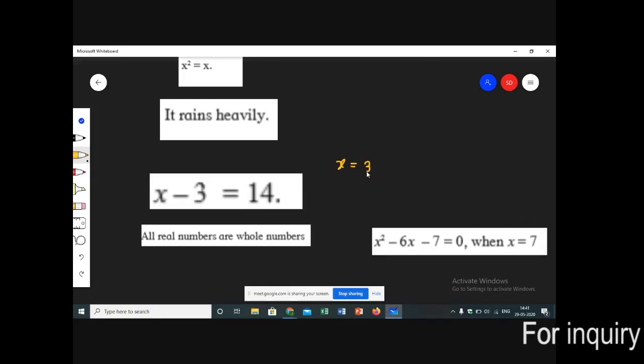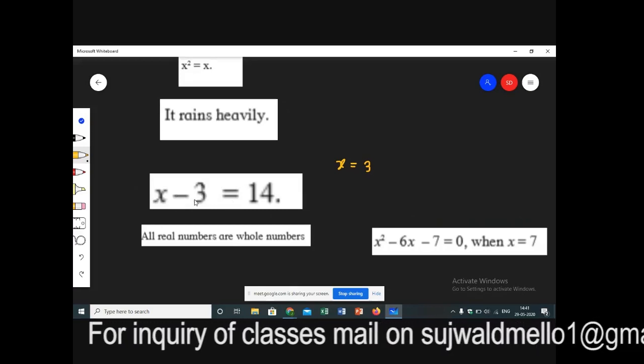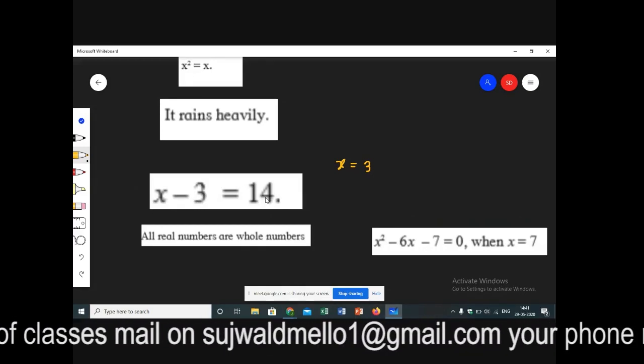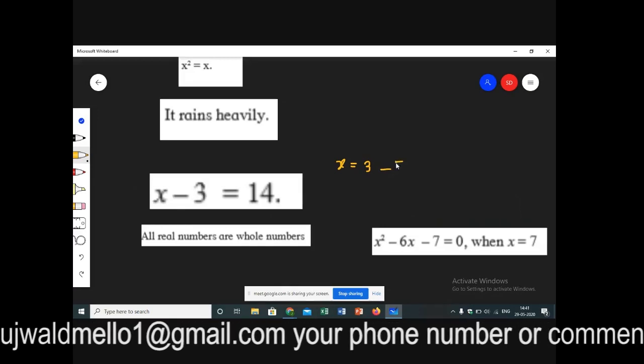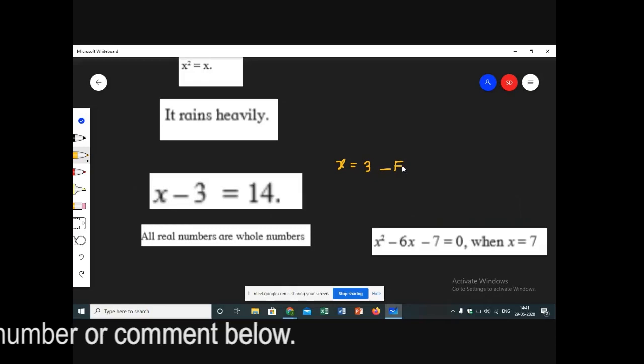So if I substitute x as 3, what will be the answer of the statement? 3 minus 3, which is 0, is not equal to 14. In that case, my statement will become false, right?